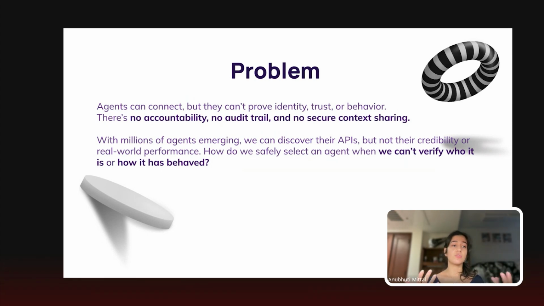And as the number of agents is increasing exponentially, this becomes a real risk. Anyone can spin up an agent that looks legitimate on the surface, but we have no way of identifying whether it's credible or any way to validate its performance. So this is the core problem: how do we safely choose an agent when we can't verify who it is or how it has behaved in the past? And this is where our solution comes in.